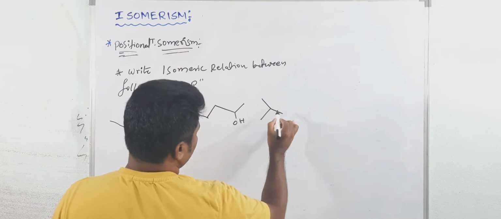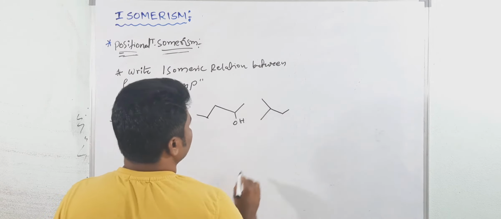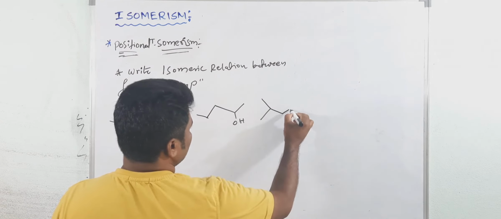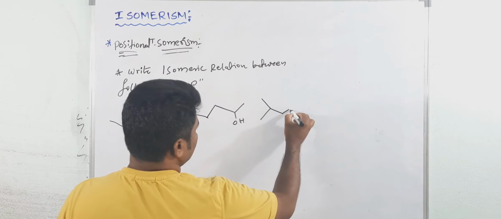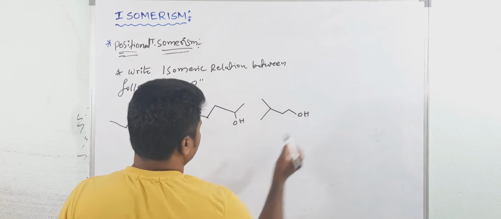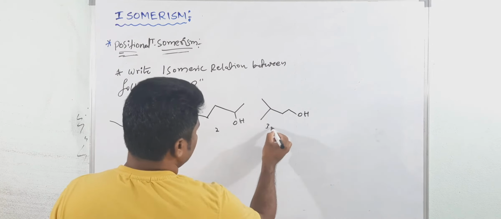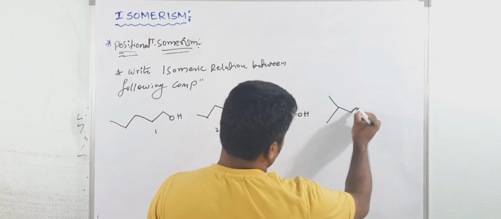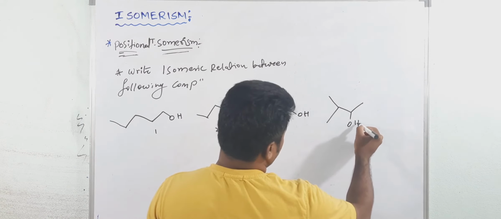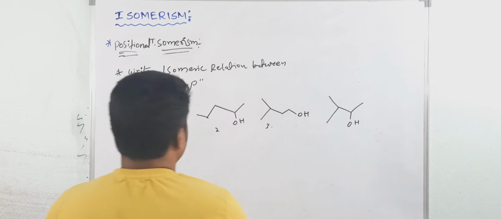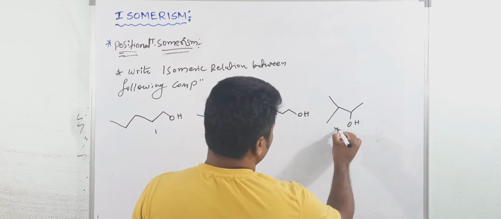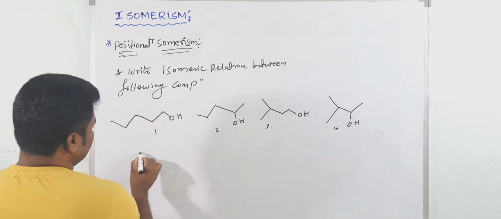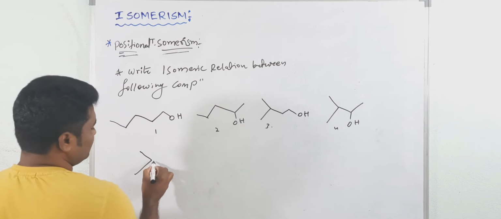Now see here, this is like isopentanol. One more I am writing here. See here this one, and 4, and now write 5th one.